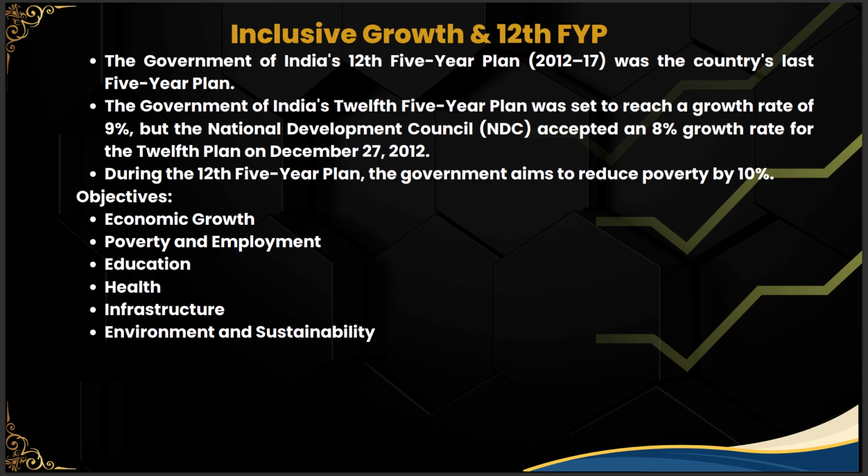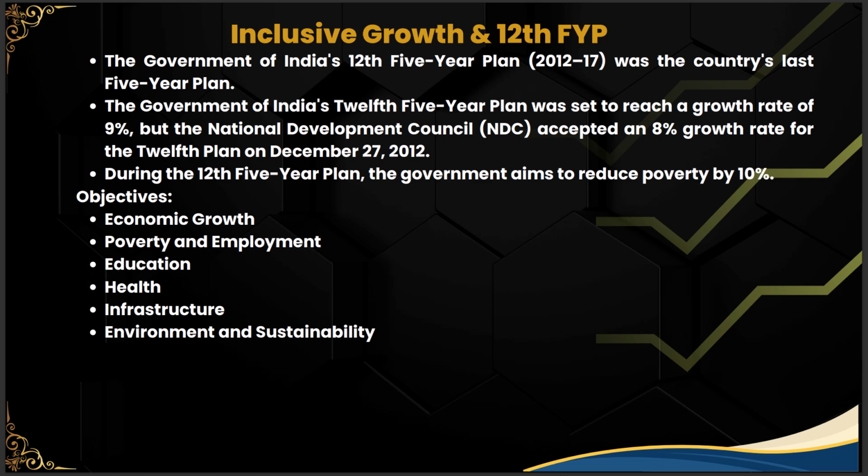See, when you look at the objectives in particular, like economic growth, poverty, employment, education, health, infrastructure, environment and sustainability, it covers various sectors. It covers inclusive growth of all the topics. It's not focused on particularly one sector like agriculture or industry in the first, 3, 4, 5-year plans. No, it's inclusive and covers all the main areas for better inclusive growth.